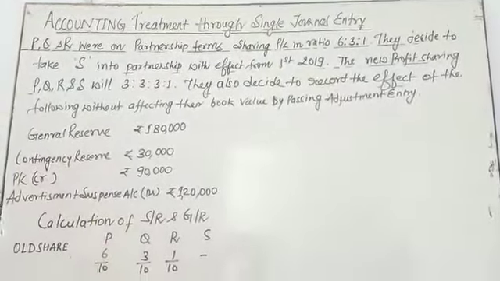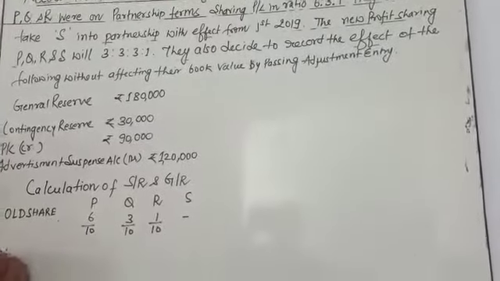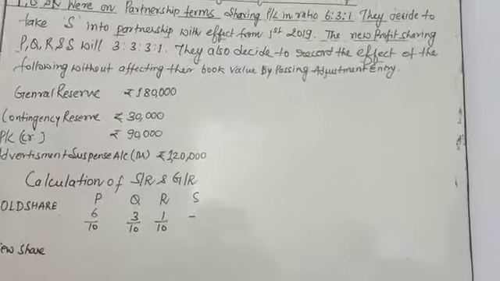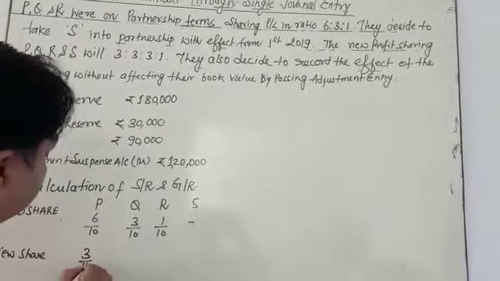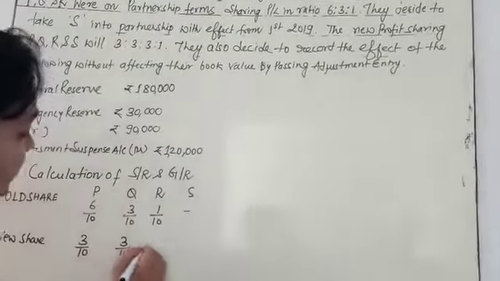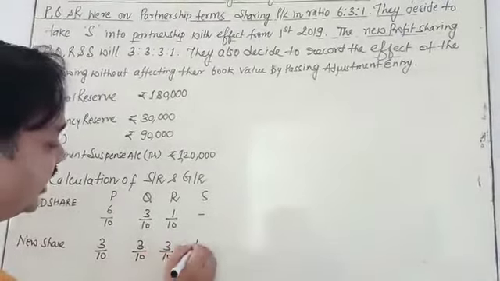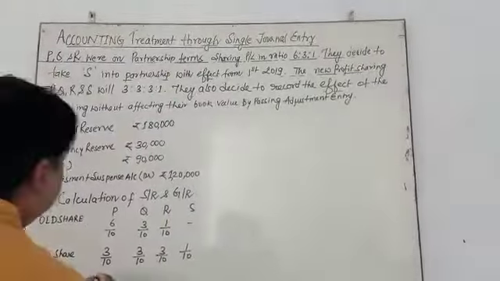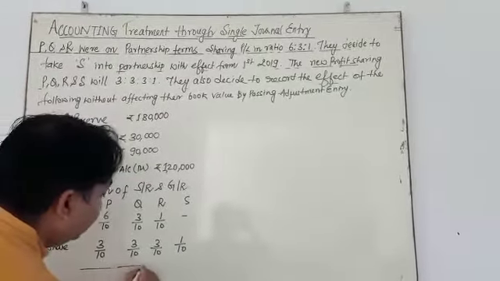The new profit sharing ratio, the new share, is 3/10, 3/10, 3/10, and 1/10. You can deduct this all from there.